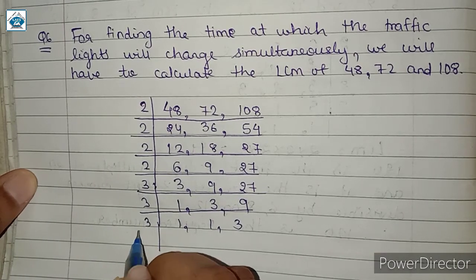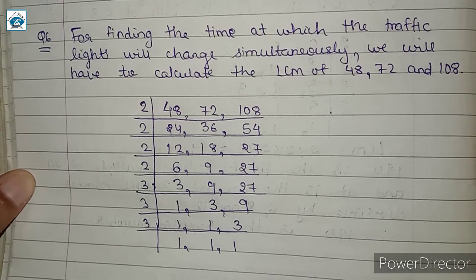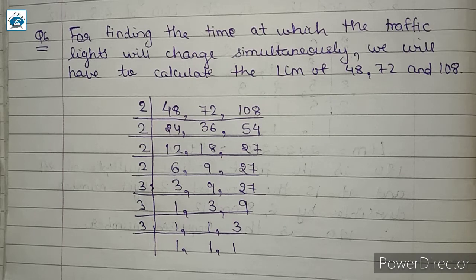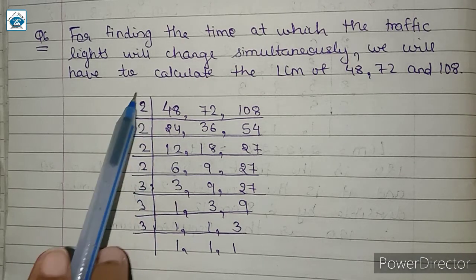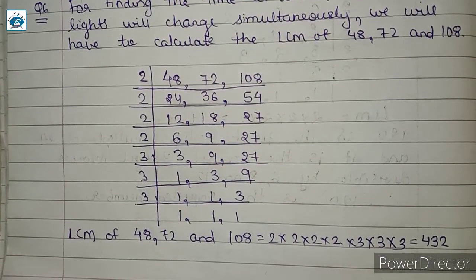Again when we divide by 3, we get 1, 1 and 1. So this was the prime factorization of these numbers, and for finding the LCM we will multiply these primes. Here the LCM of 48, 72 and 108 is 432.